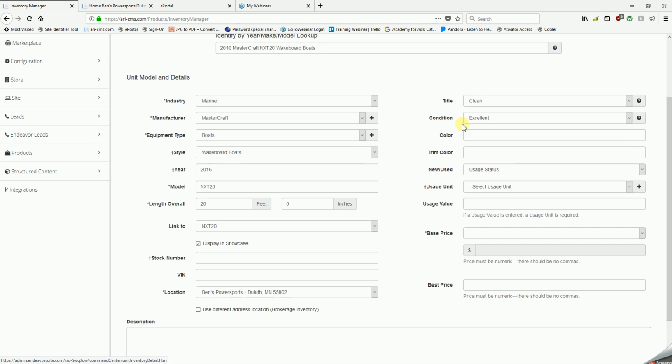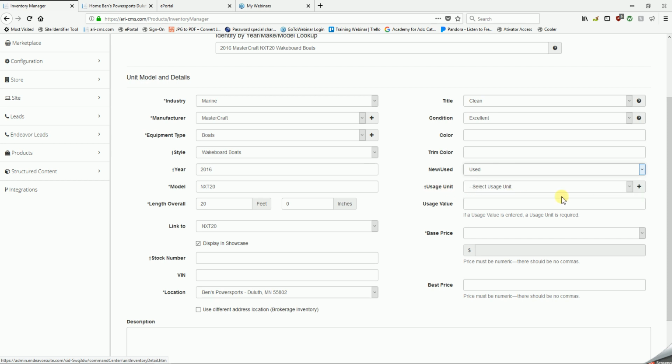Going to the top of the next column, we have title and condition. Both of these fields are required. Color and trim color are optional fields. New and used. Since this unit is from 2016, we'll say that it is used.